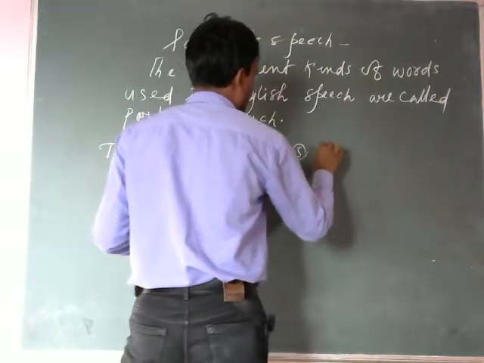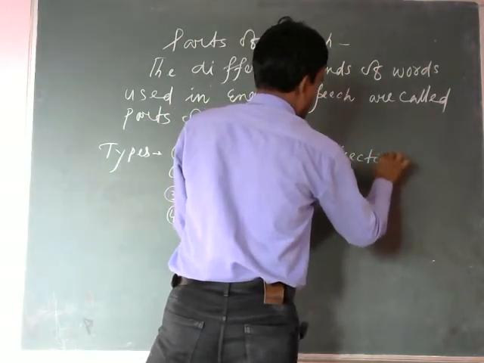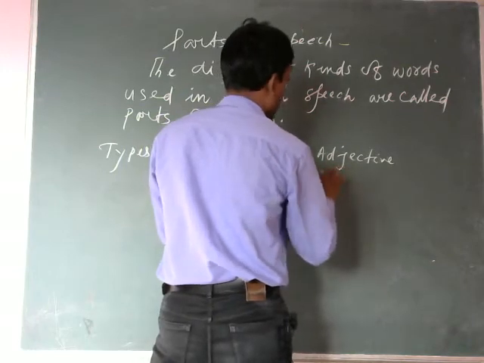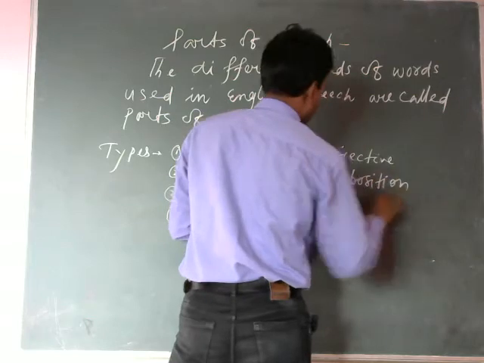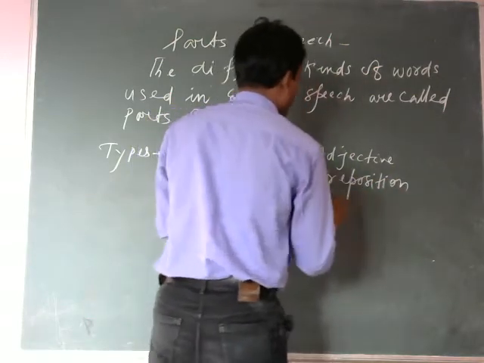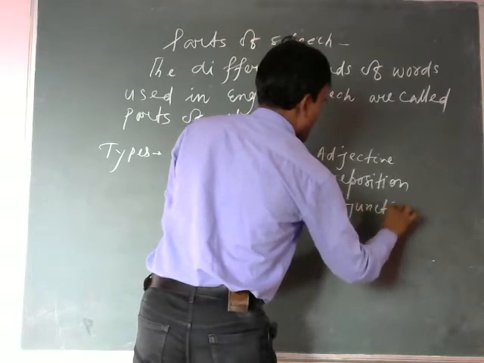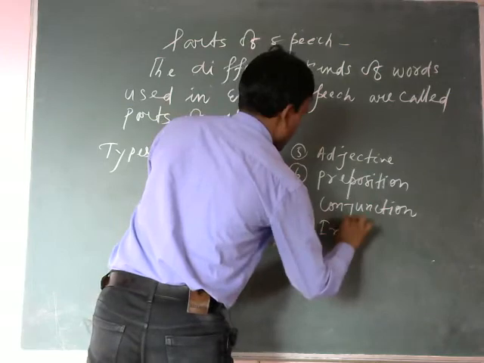Number 5, adjective. 6, preposition. Number 7, conjunction. And last of all, interjection.